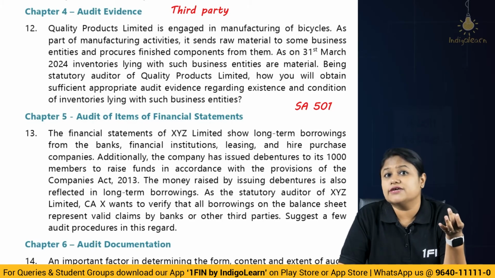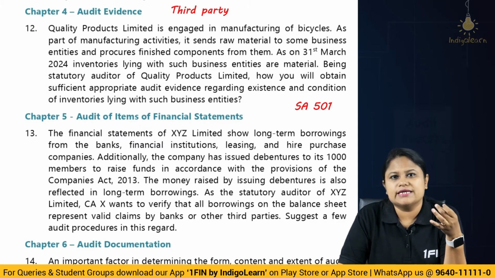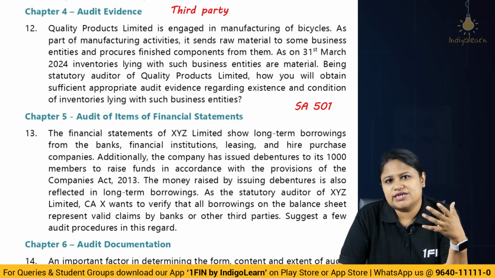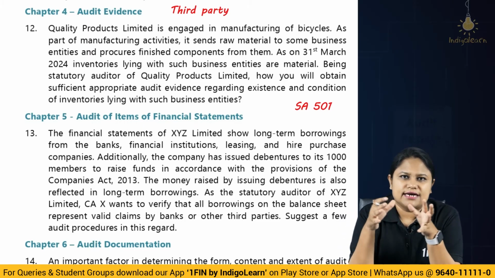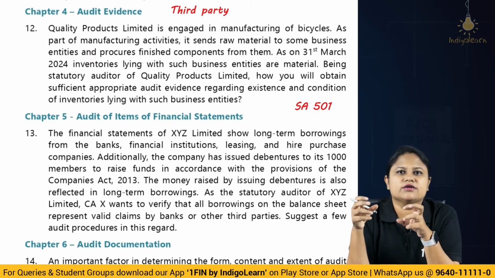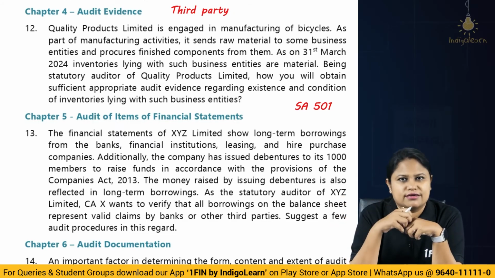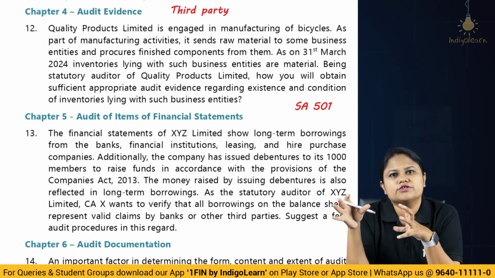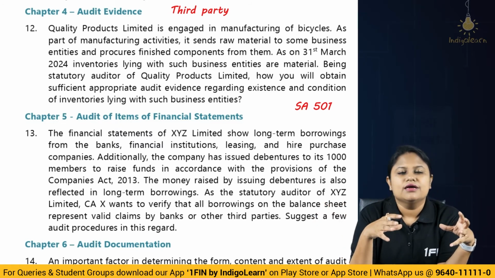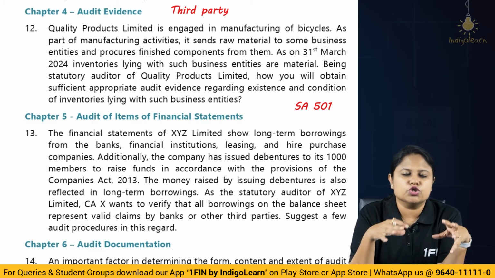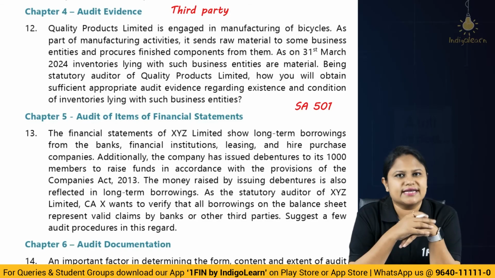So basically when you do SA 402, you'll study in Final. At that time you'll be able to understand that in the other organization, there will be an auditor who will be checking the internal controls. So his report we can check. That report we call the service auditor's report. So we can ask for the report of the service auditor and check what his opinion is regarding the controls over the existence of the inventory, maintenance of the inventory, counting of the inventory, etc.